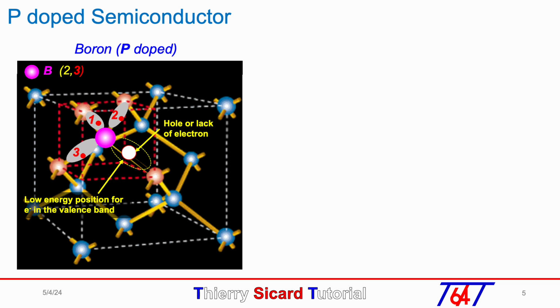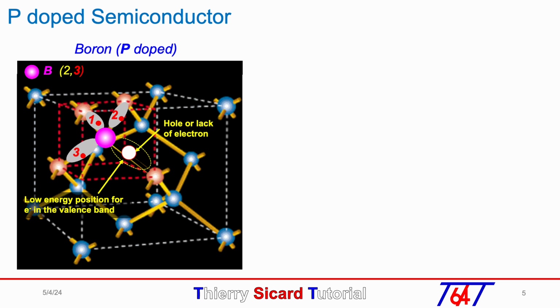As it is a low energy position, if a free electron is close to the hole, it will take the low energy position. We can consider that each P-doping atom releases a hole, so we take an insulator material like ultra-pure silicon and we control the P conductivity with the density of P-doping atoms.